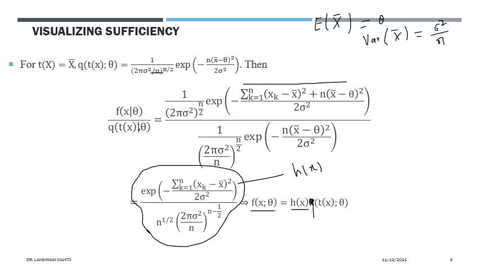So we have expressed the joint density as a product of a function of data only, times the density q as a function of the sample statistic.